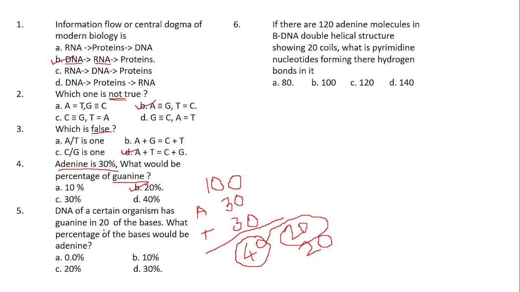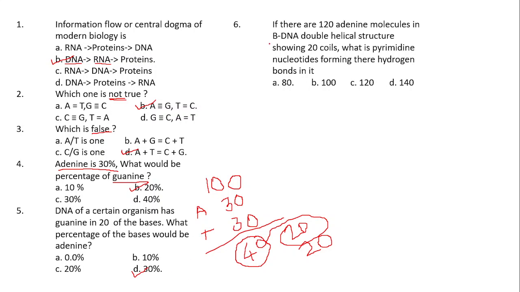What would be the percentage of adenine? Very simple, a reverse question is asked here. Above, they asked adenine is 30%, what is the percentage of guanine? And here they have given guanine as 20, and asked the percentage of adenine. Very simple, it is 30. Is that clear? Right? Next one.